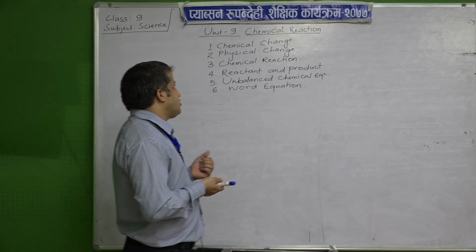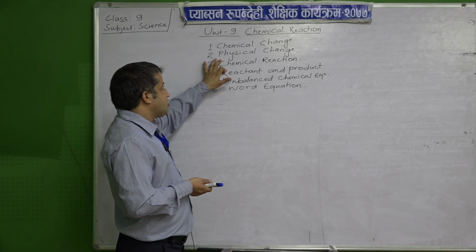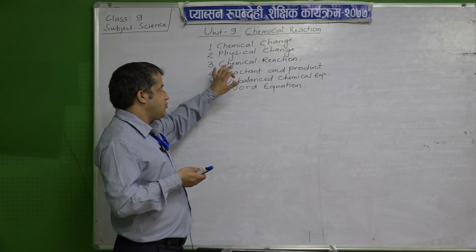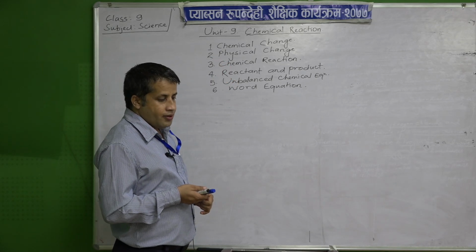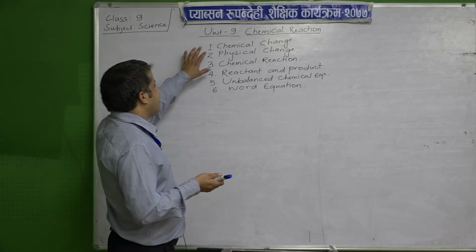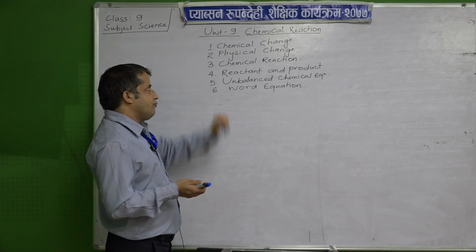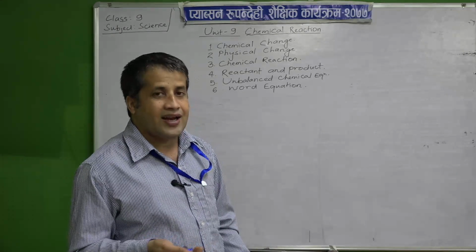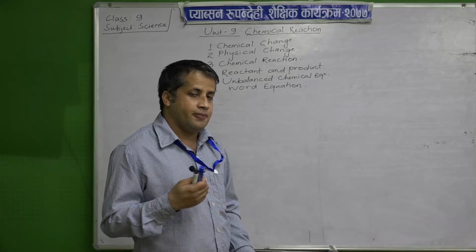So, that type of change is known as chemical change, and the change in which no new substance is formed and usually reversible, that type of change is called physical change. In our surroundings there are many changes, and they are either chemical changes or physical changes. Now, through the slide, let us see their characteristics and their definitions too. Please show the first slide.